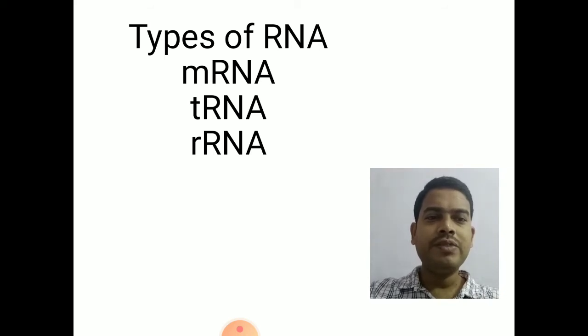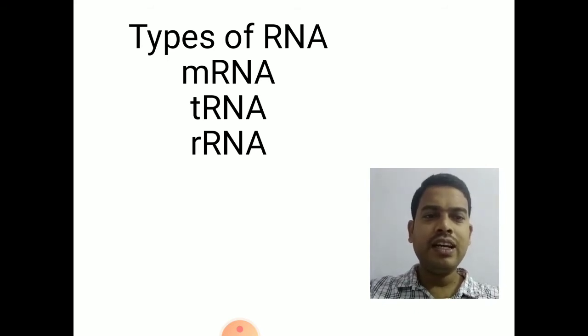While coming to the types of RNA, there are three types of RNA: mRNA, tRNA and rRNA. The other types, snRNPs and all those things, we will discuss whenever they come. So these are the three major types of RNA which are involved in the process of protein synthesis: mRNA, tRNA, rRNA. mRNA is also called as messenger RNA.